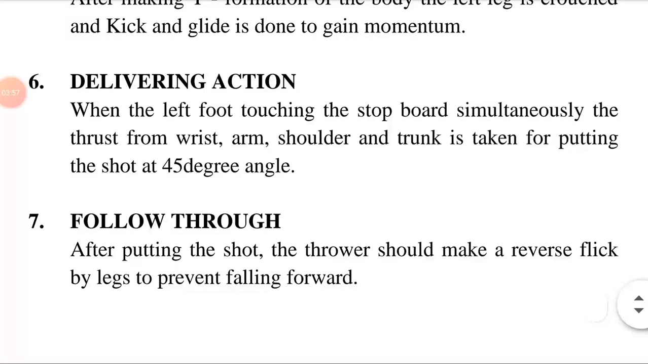Delivering action. Delivery means to carry and turn over. Action is the process of doing something, typically to achieve an aim. When the left foot touches the stopboard, simultaneously the thrust from the wrist, arm, shoulder and trunk is taken for putting the shot at a 45-degree angle.